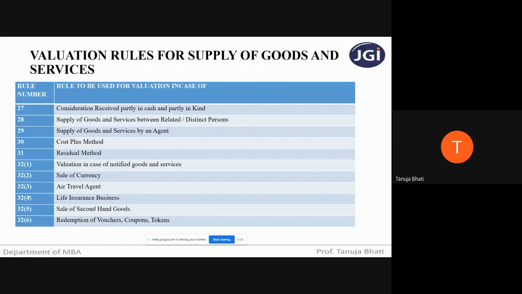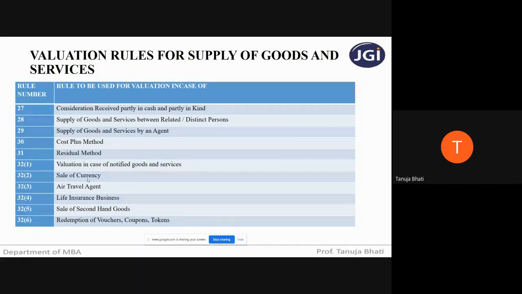Okay. Now rule 32 sub rule 1 talks about valuation in case of notified goods and services, where we have seen two sub rules, that is rule 32 sub rule 2 and rule 32 sub rule 3. So in case of sale of currency, can you all tell me how many options are available to the dealer who is dealing in purchase or sale of foreign currency for its valuation?